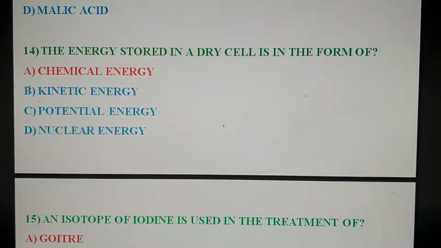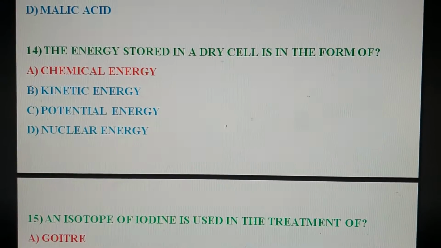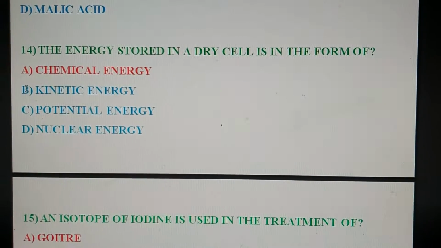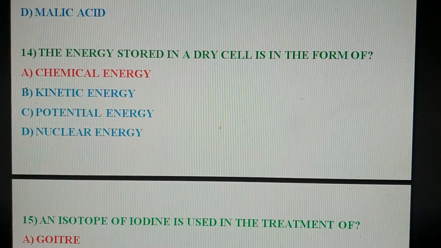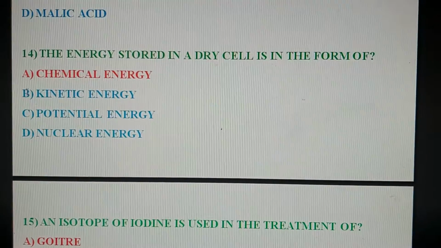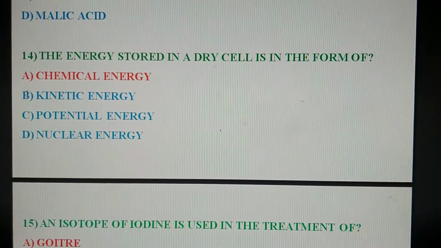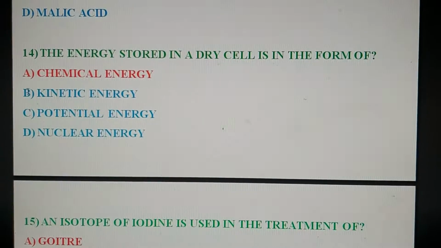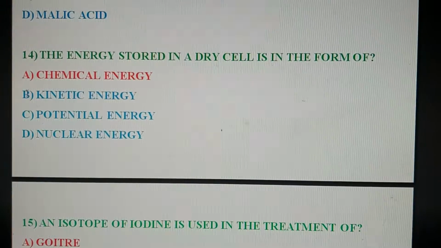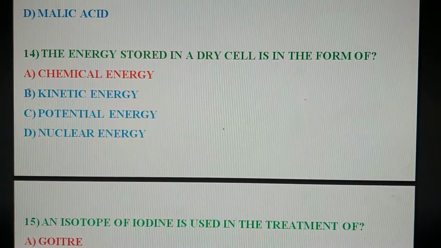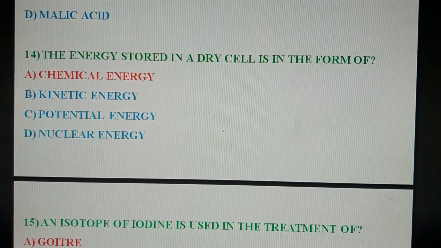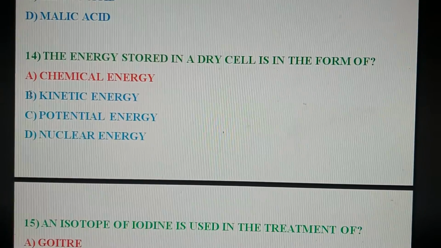Next question. The energy stored in a dry cell is in the form of. Option A, chemical energy. Option B, kinetic energy. Option C, potential energy. Option D, nuclear energy. So the correct option is option A, chemical energy. Energy stored in a dry cell is in the form of chemical energy.